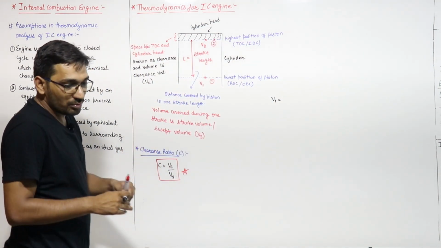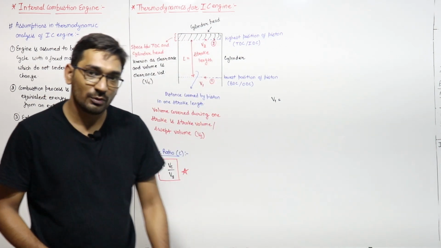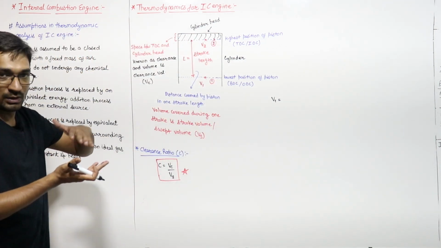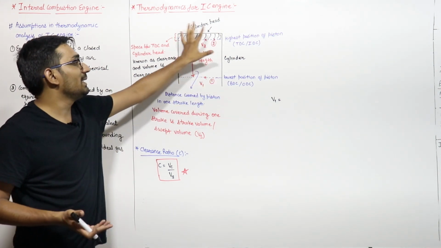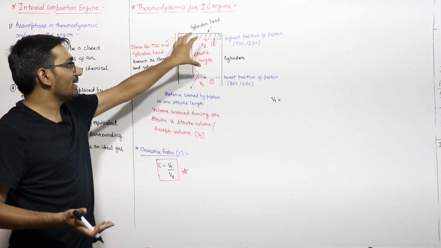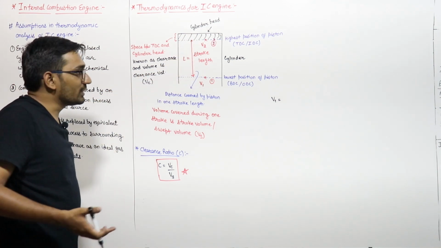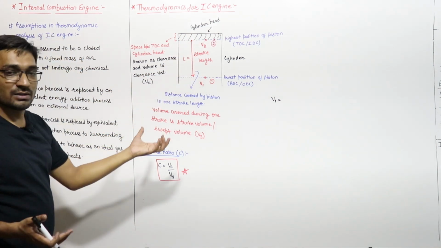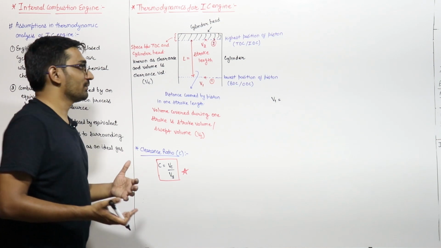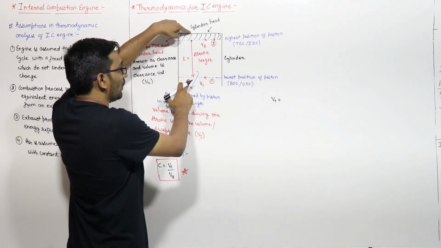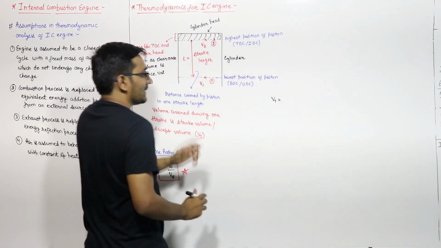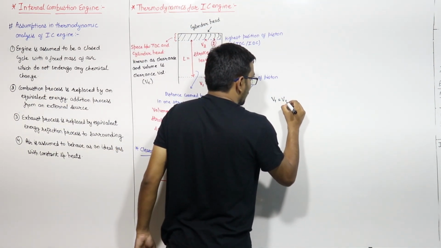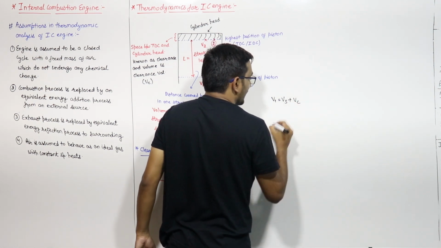V1 is the volume of the system, the air and gases inside. At point 1, the volume of the system is this complete volume, which equals swept volume plus clearance volume.